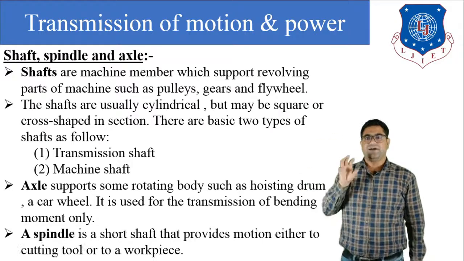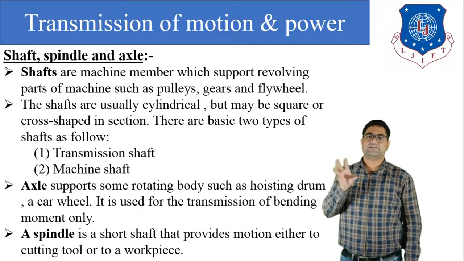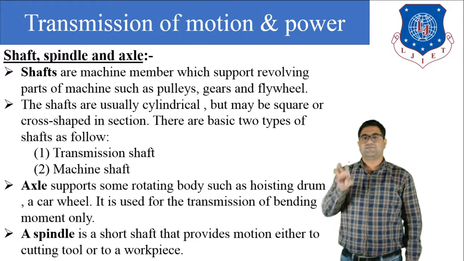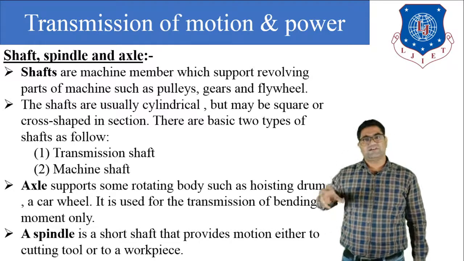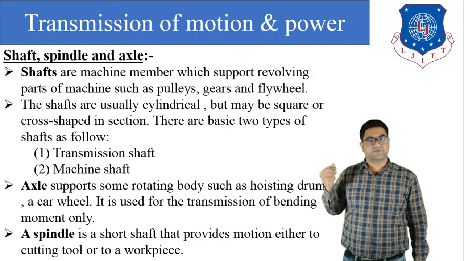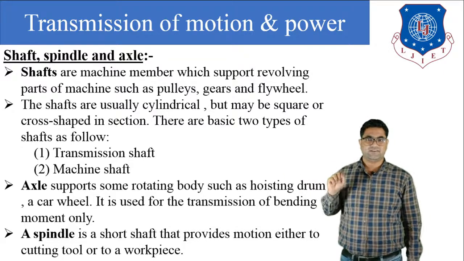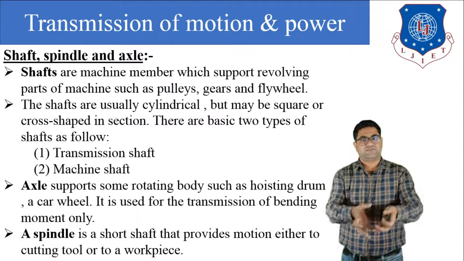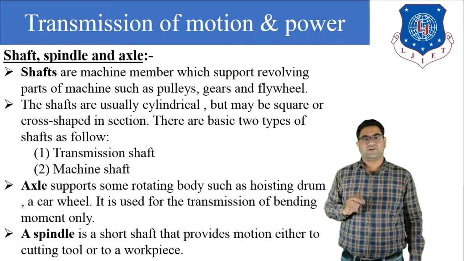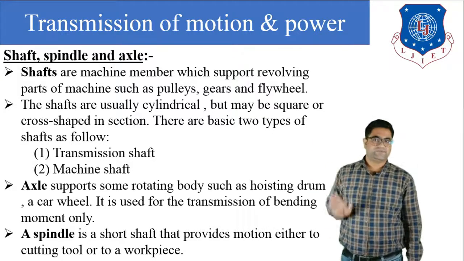Now third is the spindle. What is the spindle? A spindle is a short shaft that provides motion to either the cutting tool or the workpiece. Generally the spindle is used in the lathe machine, where probably you have seen it. With the spindle we fit a cutting tool, which can be used for the cutting operation. So this is the basic difference between the shaft, axle and spindle.